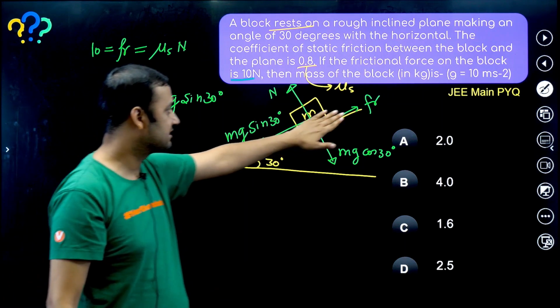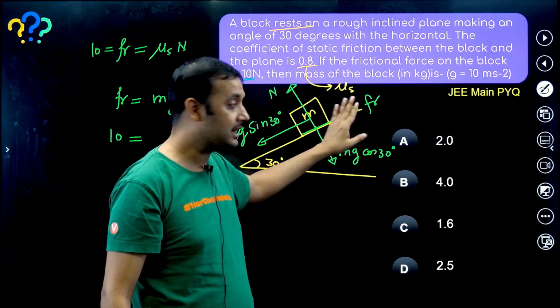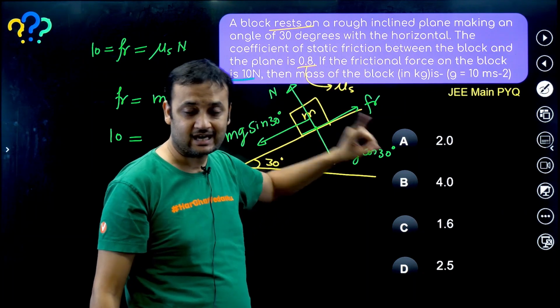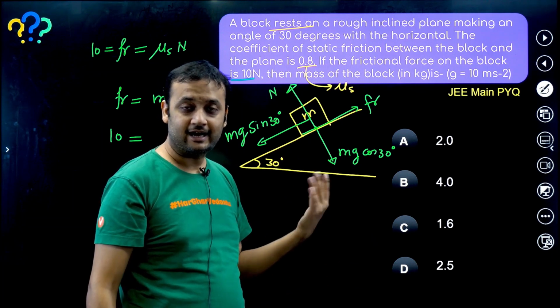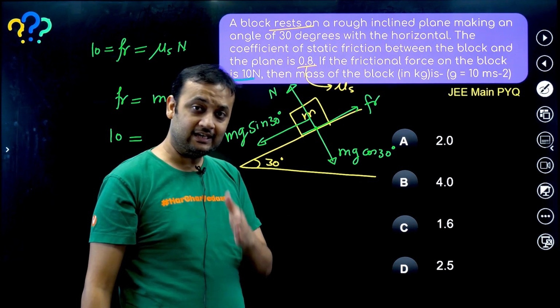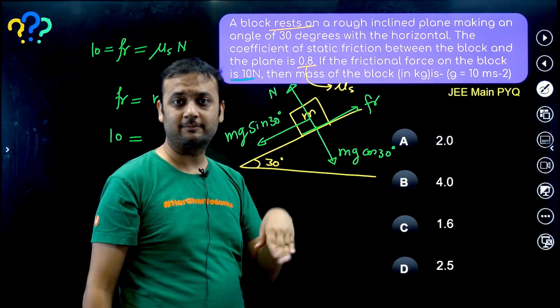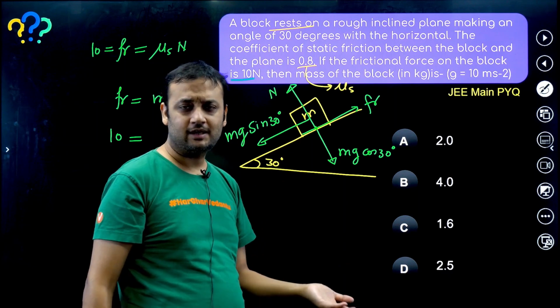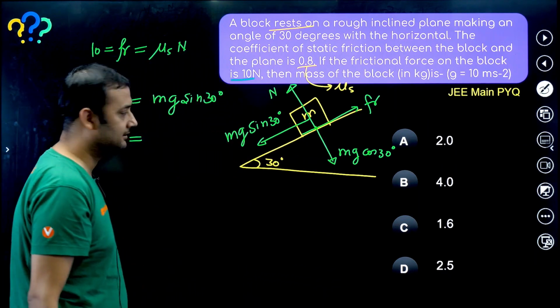No. You just know that the block is not sliding, that means it is static friction. But static friction can have any value from 0 up to mu s N. We do not know what the value is, so you should not equate it to mu s N.